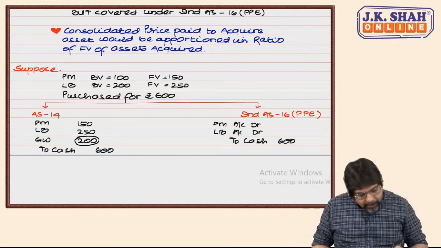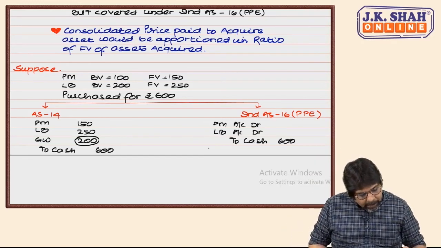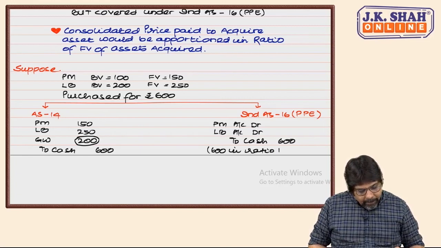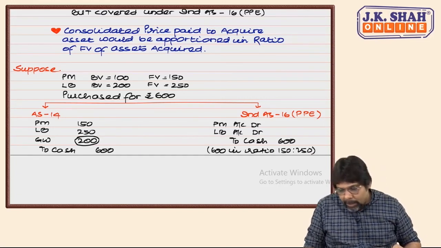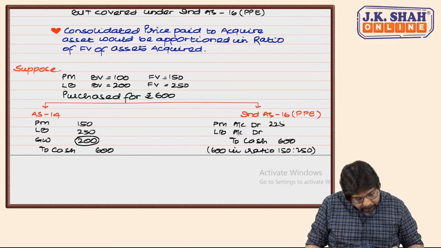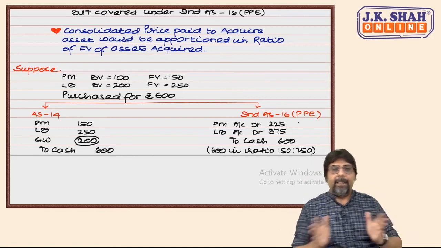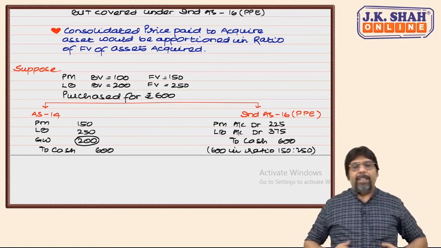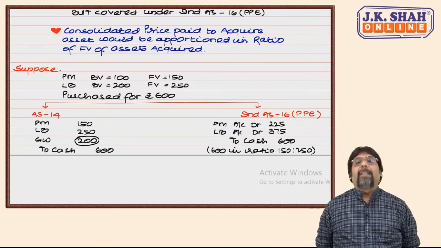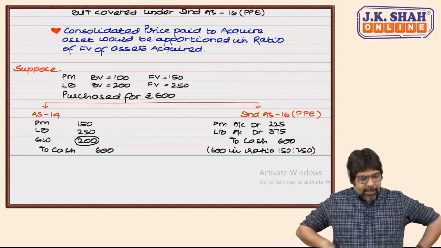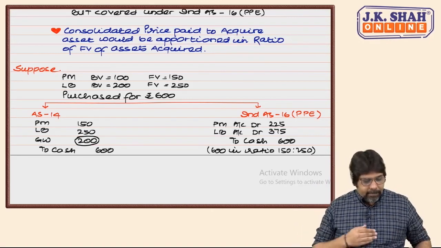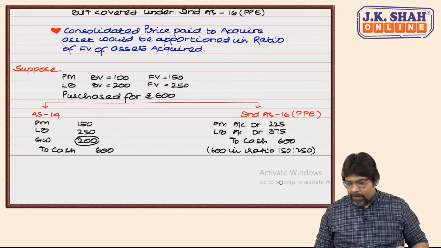600 is distributed in the ratio of 150 to 250. That will give you 225, 375. Correct? That means it is distributed in the ratio of fair value, chartered. Am I clear? Yes sir. Copy this. Now chartered.